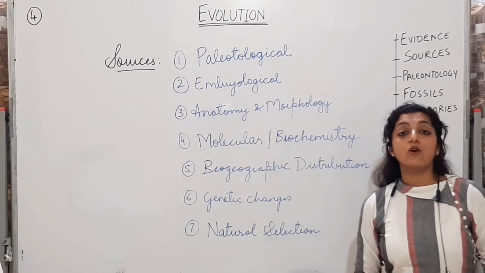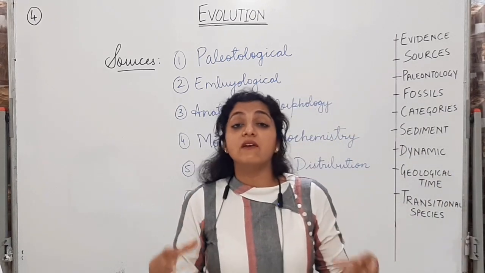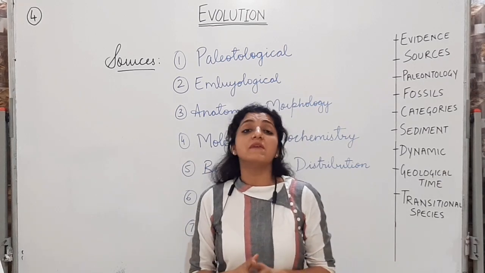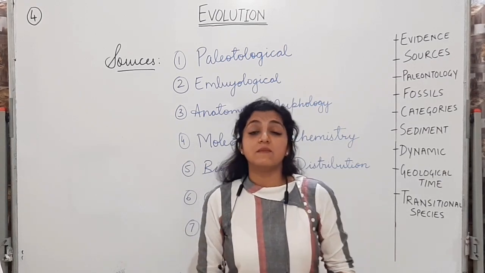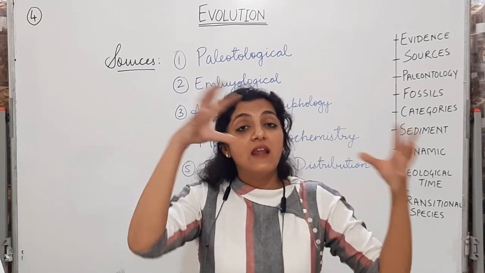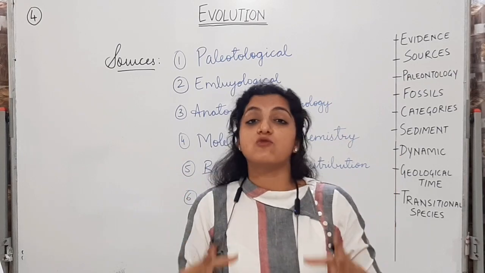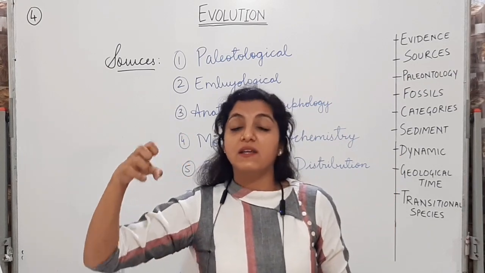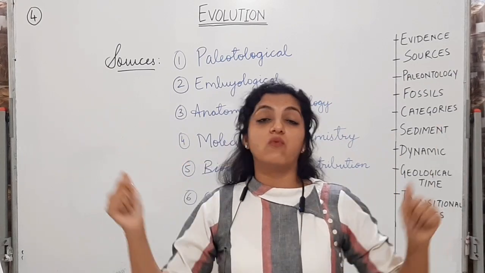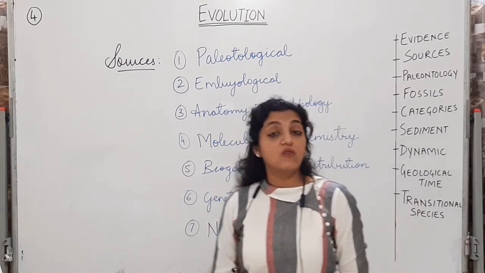Second is the embryological evidence. If we see the embryological development of all living forms, we see certain similarities, which again give us some evidence that all life forms originate from one ancestral stock. There must be some ancestral material from which all evolved. All right. Third is anatomy and morphology.